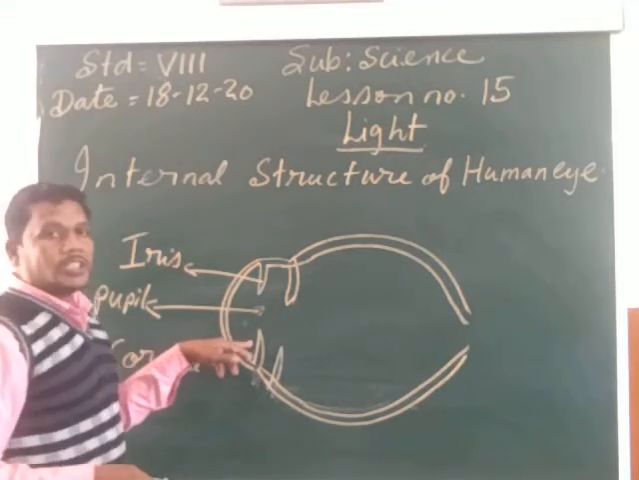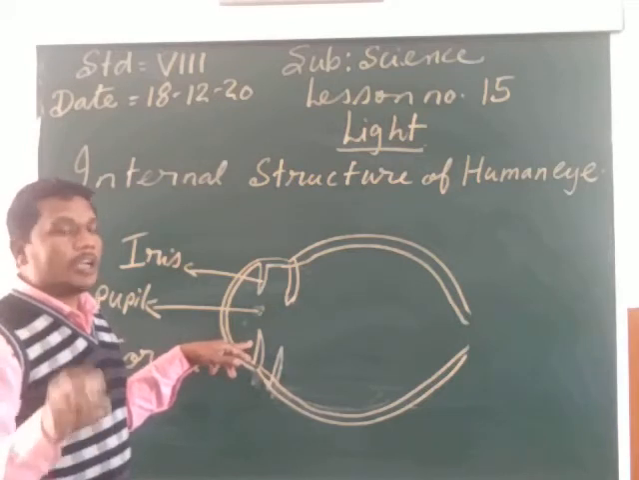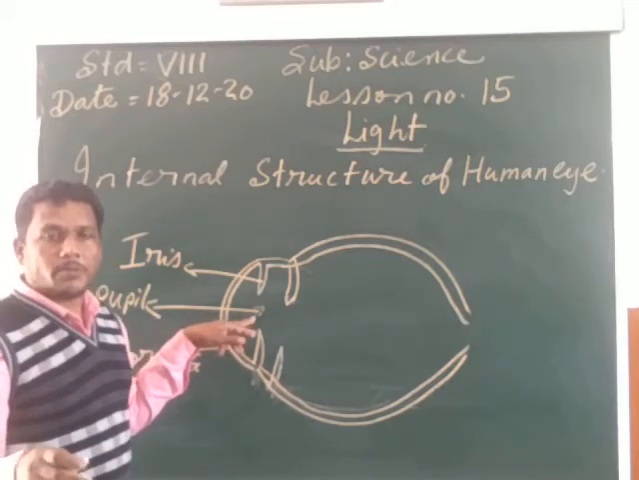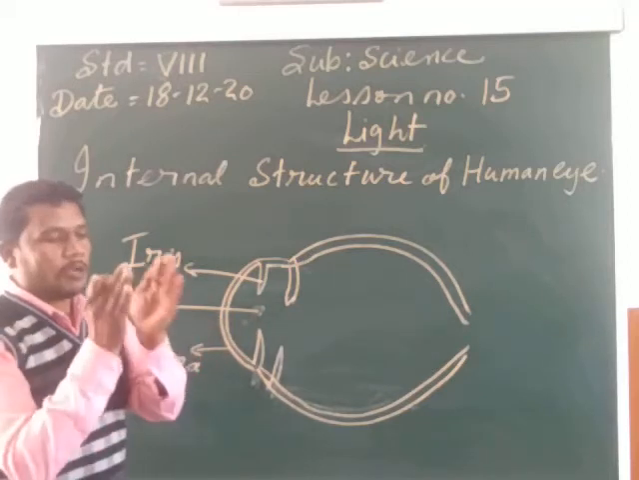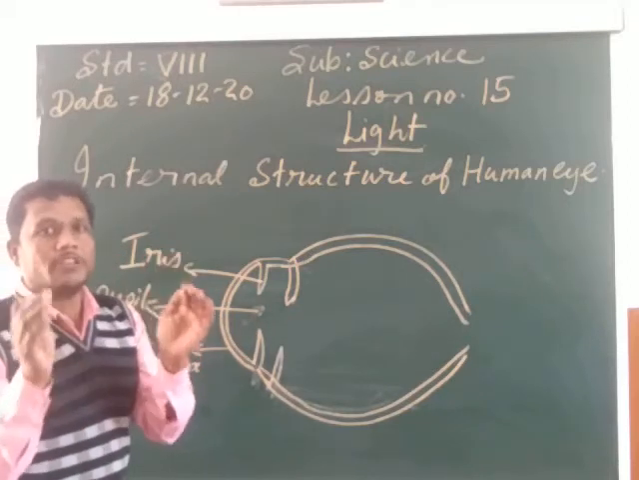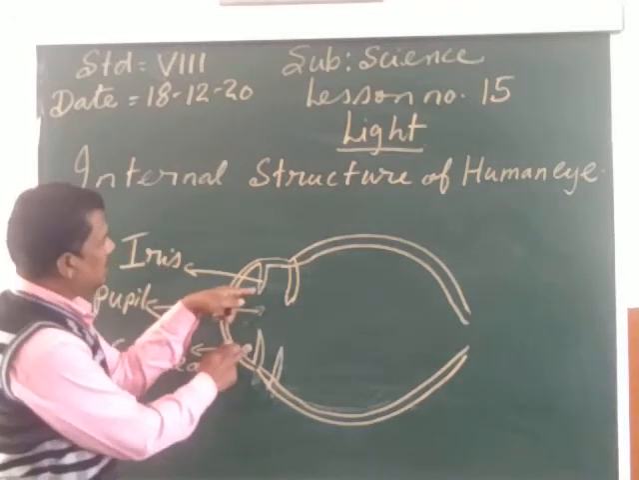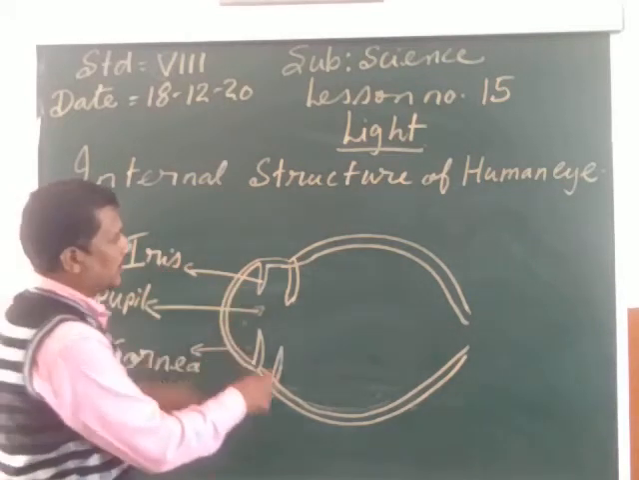Now, this iris helps in controlling the size of the pupil. The size of the pupil can become big or small with the help of this iris. So the iris is the colored part of the eye.